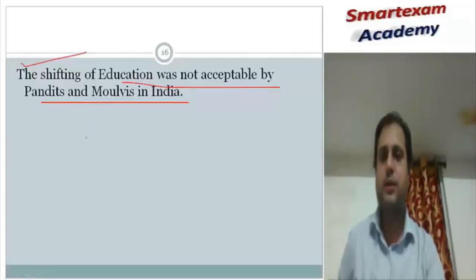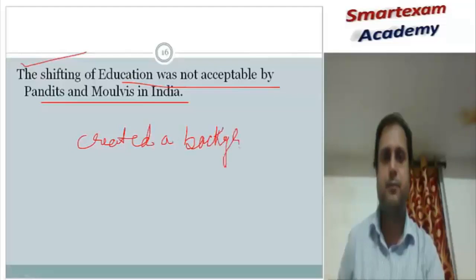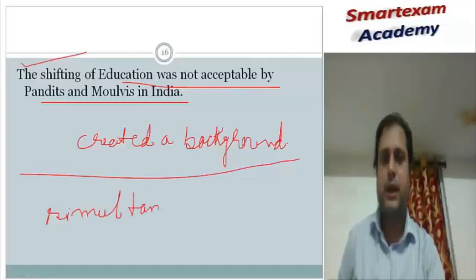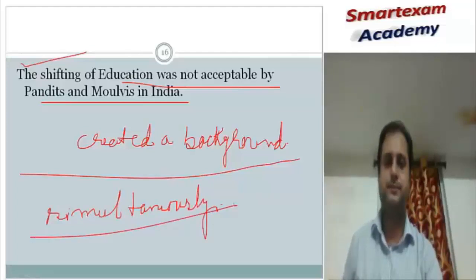All these factors created a background for the revolt of 1857. These factors contributed simultaneously and paved the way for the revolt of 1857.